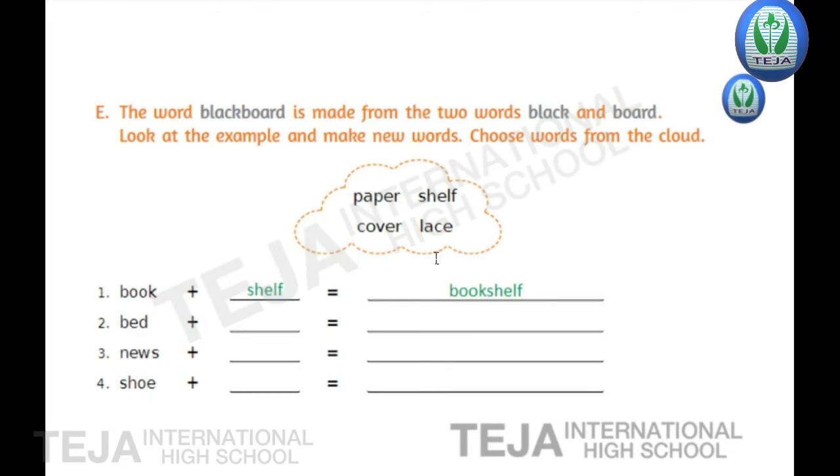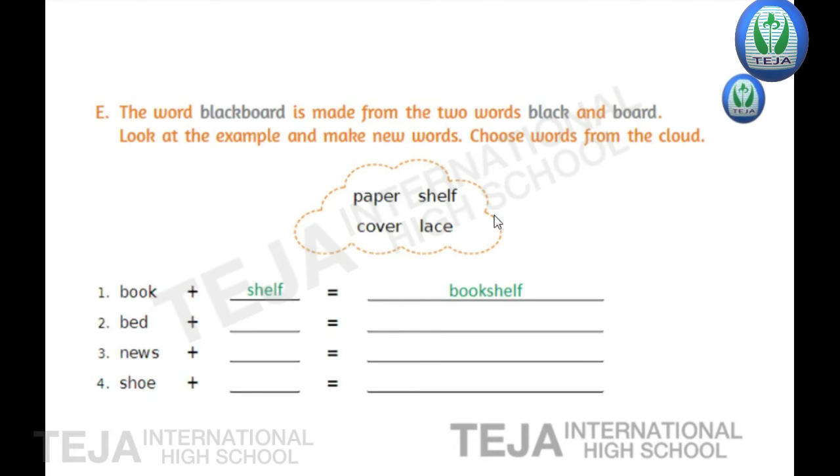Here the four words in the cloud are paper, shelf, cover, lace. So already shelf is completed. Okay, shelf. The word shelf has been written here in the first blank. Now once see the remaining three words, children. Paper, cover, lace. So what is the suitable word for bed here? It's cover.